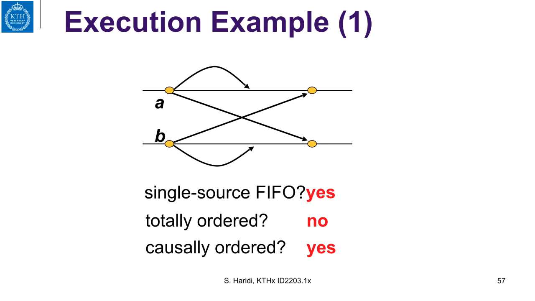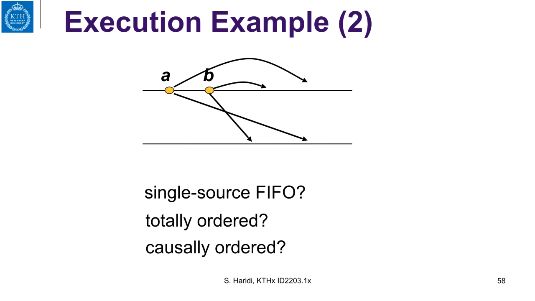Let us take another example. Here we have P1, we have P2, we have M1 here, and we have M2 here. Is this a FIFO order? The answer is of course no. They are not FIFO ordered because these two messages are sent from the same process P1, but they are delivered in a different order by the two processes.